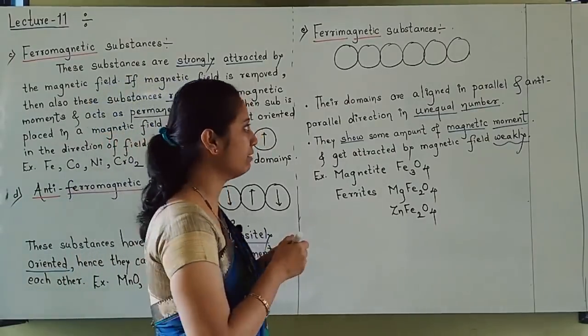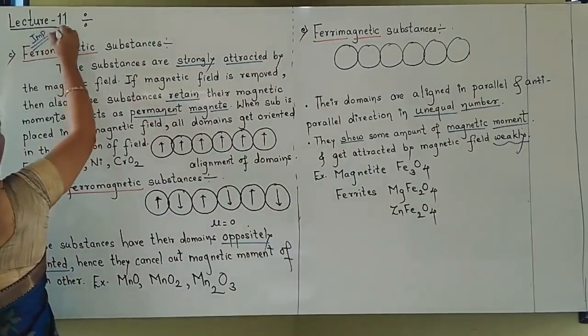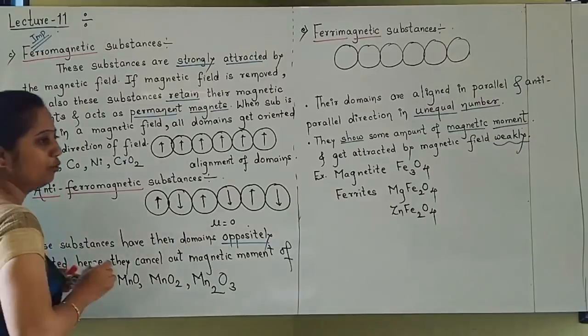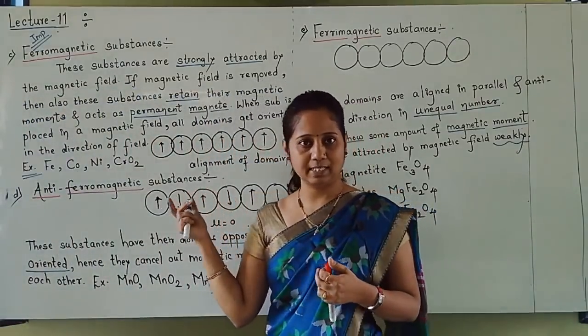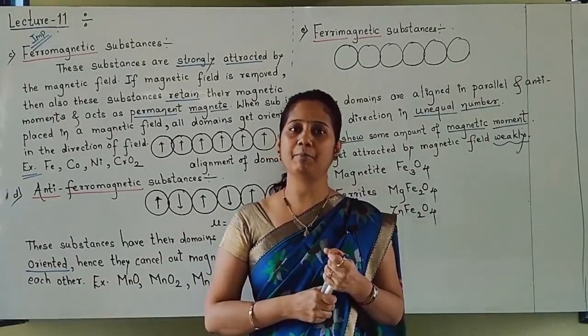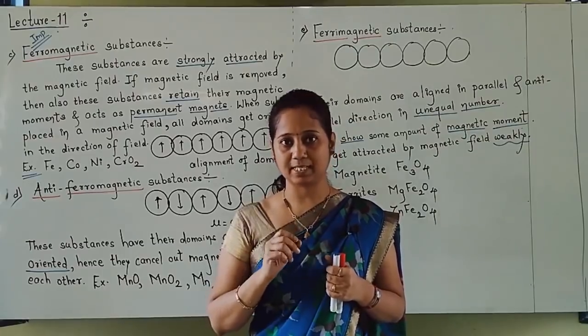Students, this question is very important. The second important question is this only: what are ferromagnetic substances? Give examples. So here I have mentioned the examples. All these are d-block elements: iron, cobalt, nickel. All these show a very high magnetic moment, and that's why they are called ferromagnetic substances.